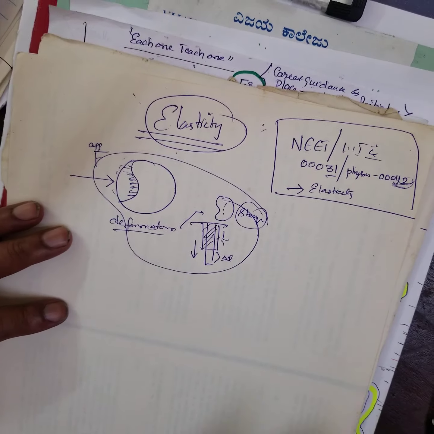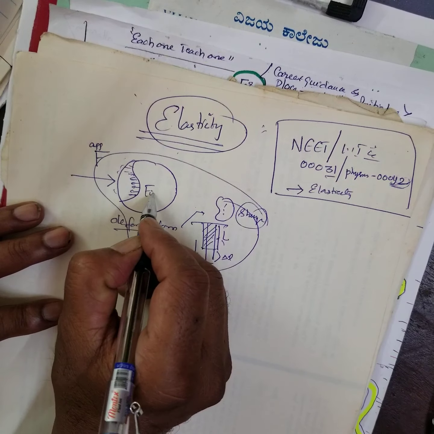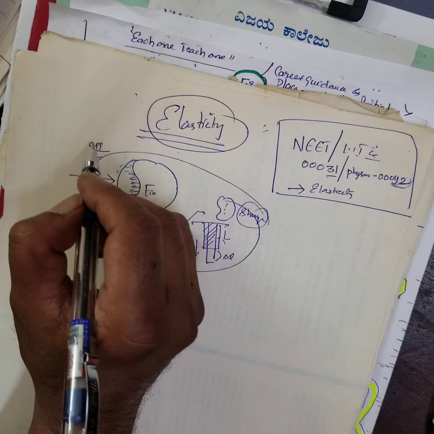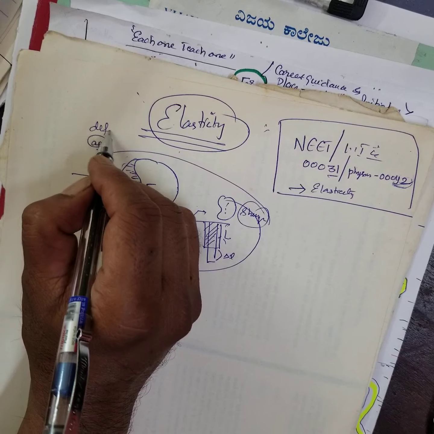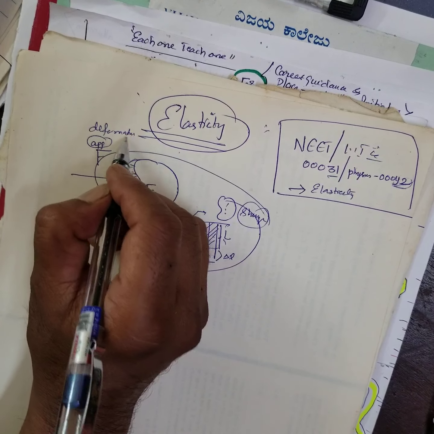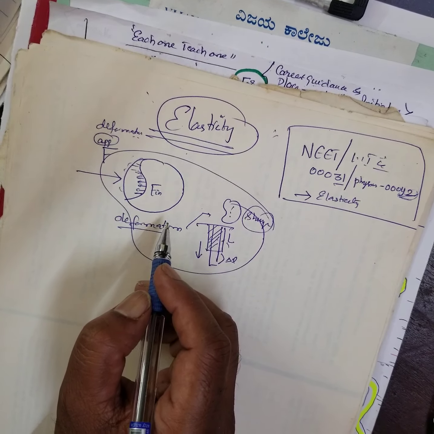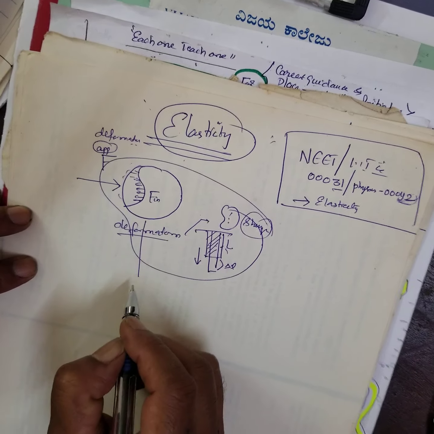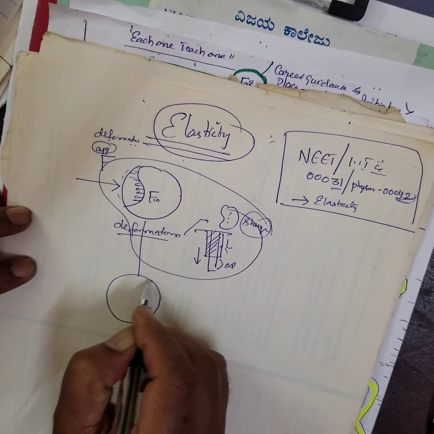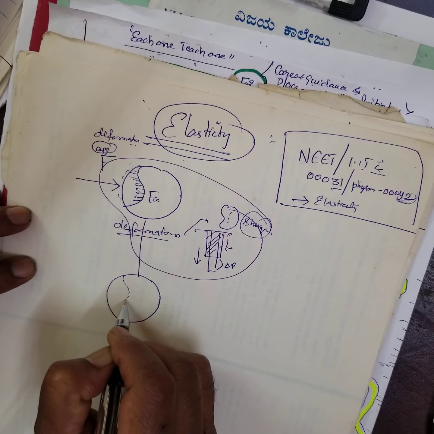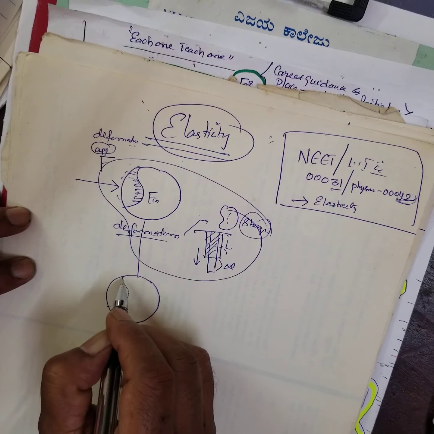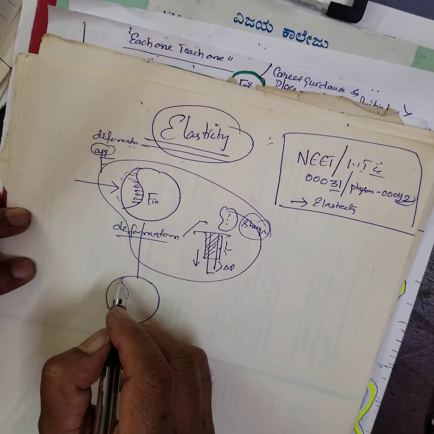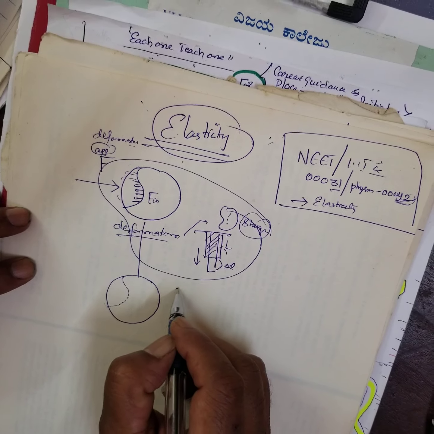Therefore, this internal force tries to resist the deformation force. This is called what force? Applied force or deformation force, right? Once you release this deformation force, what will happen? It will regain its original position. Because of the deformation force applied from outside, it was deformed like this. Now it has regained. This property is called elasticity.